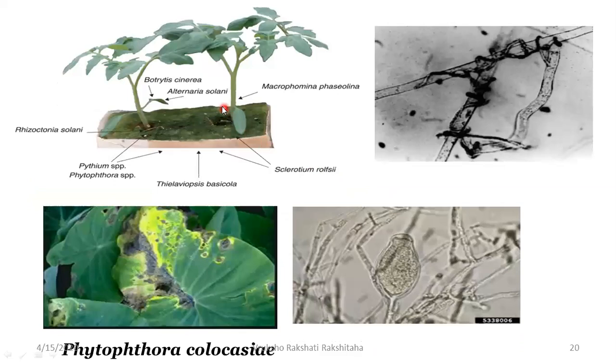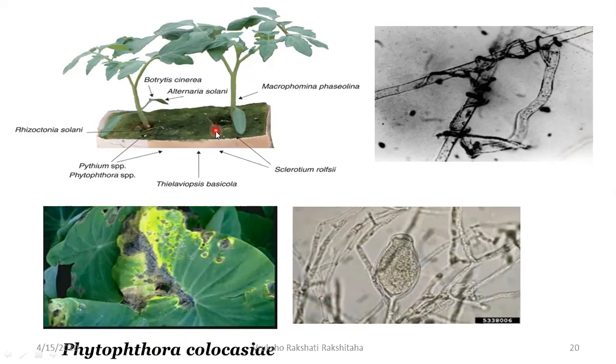Students, you can see over here that this is Colocasia, which has been attacked by the fungus Phytophthora. This is Phytophthora, and just see the symptoms when it attacks the plant. You can see these are the necrotic lesions which are there on the leaves. So if Trichoderma is used, then it can control the attack by Phytophthora colocasiae.